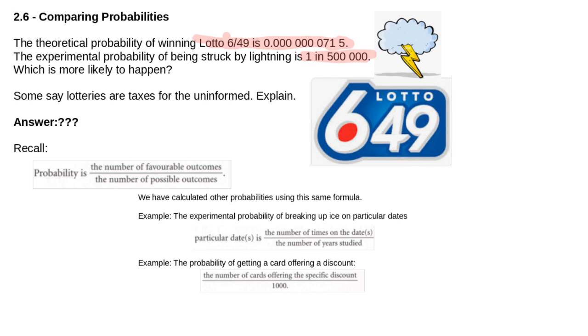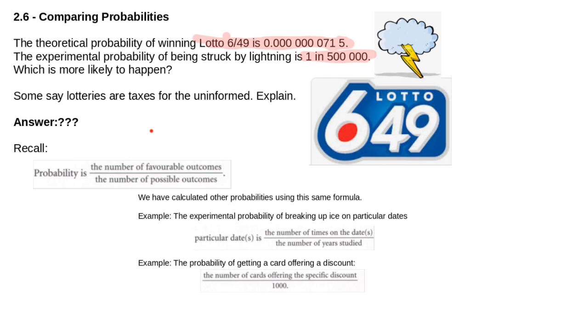That's why they say that some lotteries are taxes for the uninformed, because the uninformed don't know what the probabilities are for each type of event, one being the lightning and one being the lottery. One is easier to get than the other. And you'll notice that lightning is more likely to happen than winning the Lotto 649. So if you put your money in the 649, you're going to lose your money.